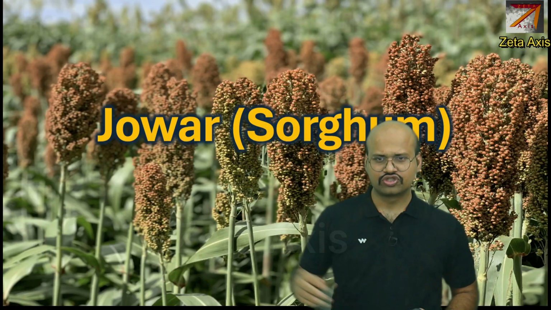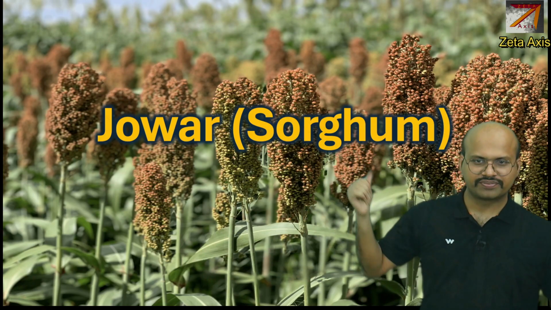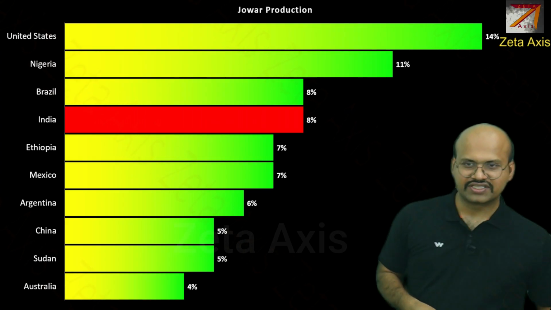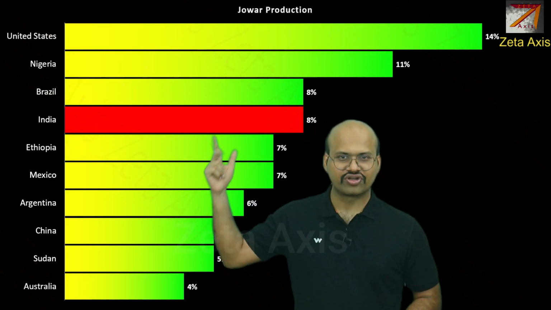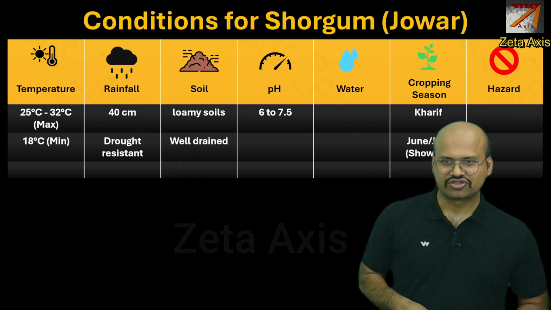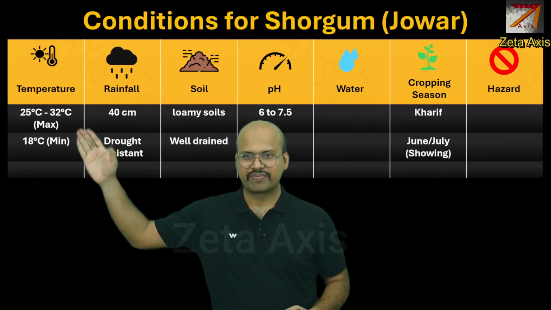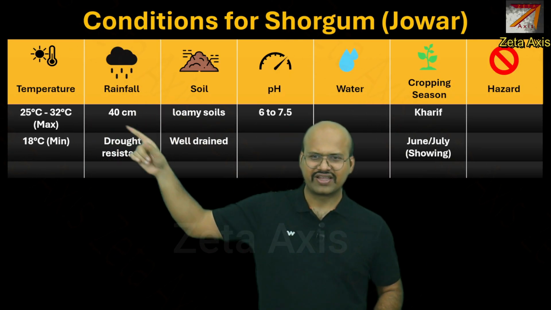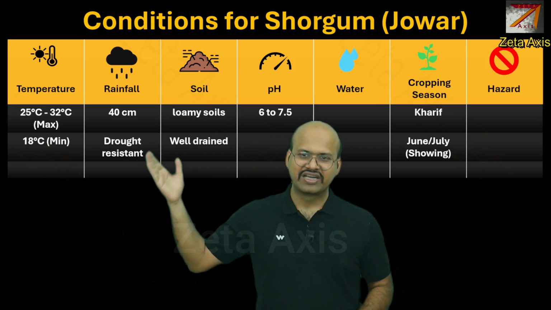Now let's start with Jowar, which is also called sorghum. If we see the global production, then we see that India is the 8th largest producer of Jowar. And if we see the conditions for production of Jowar, then it requires a temperature between 18 degrees Celsius and 32 degrees Celsius. It requires a very small amount of rainfall because it is a drought resistant crop.